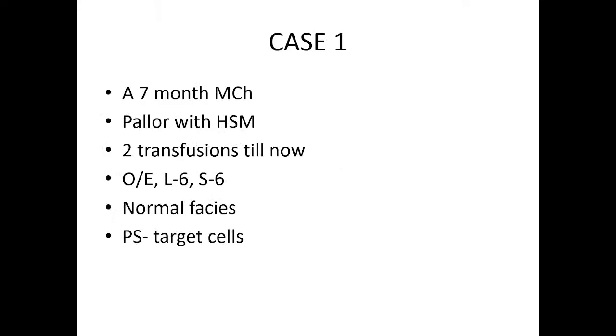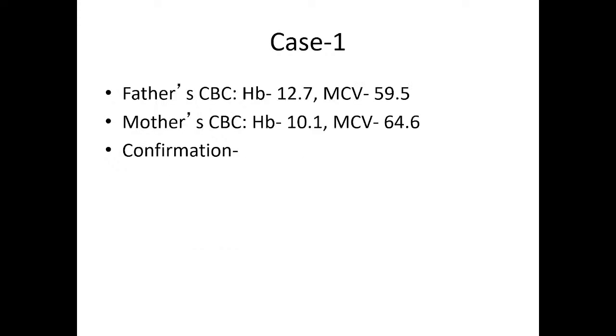So, in our case that was discussed in the beginning, thalassemia was the differential. So, for thalassemia what do we need to do? Immediately screen the parents' CBC, so you will have an idea whether it is going towards thalassemia or not. In the father's CBC hemoglobin was 12.7, MCV 59.5, and in the mother's CBC hemoglobin was 10.1 and MCV 64.6. So, both are having microcytic anemia, which means both may be having thalassemia trait.